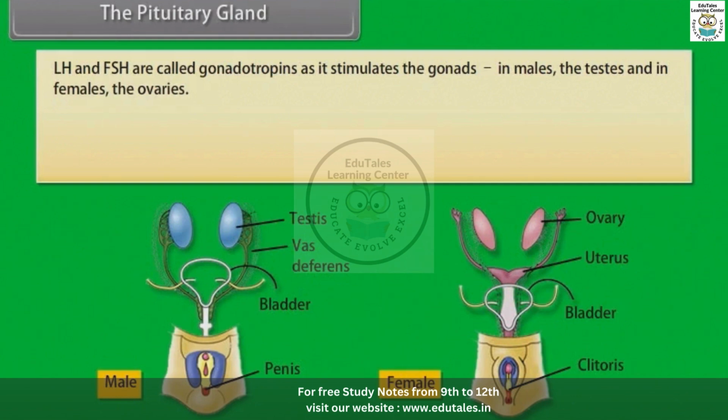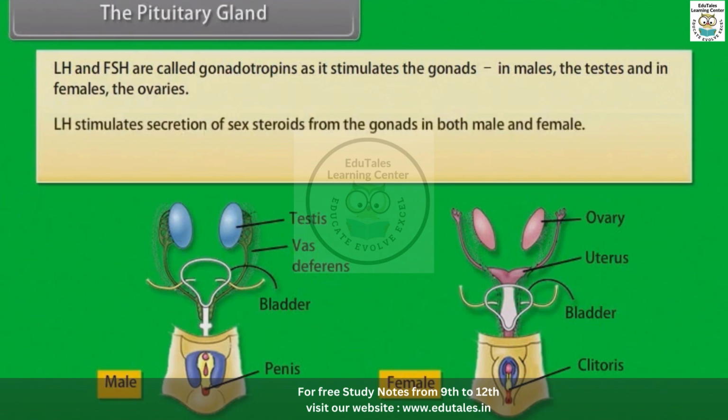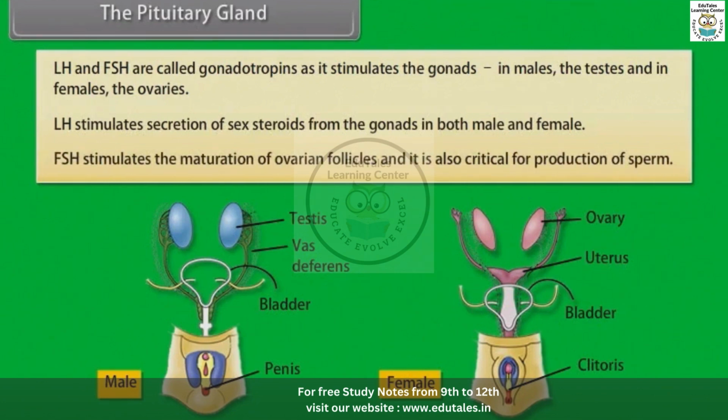LH stimulates secretion of sex steroids from the gonads in both male and female. FSH stimulates the maturation of ovarian follicles, and it is also critical for production of sperm.